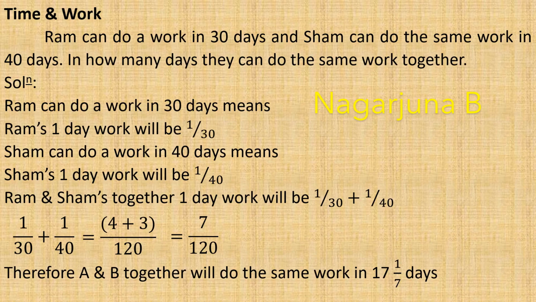It is the total days required by Ram and Sham to complete the work: 17 1 by 7 days. 17 into 7 will be 119 plus 1. Therefore 120 divided by 7 can be written as 17 1 by 7 days. Therefore, the answer is 17 1 by 7 days.